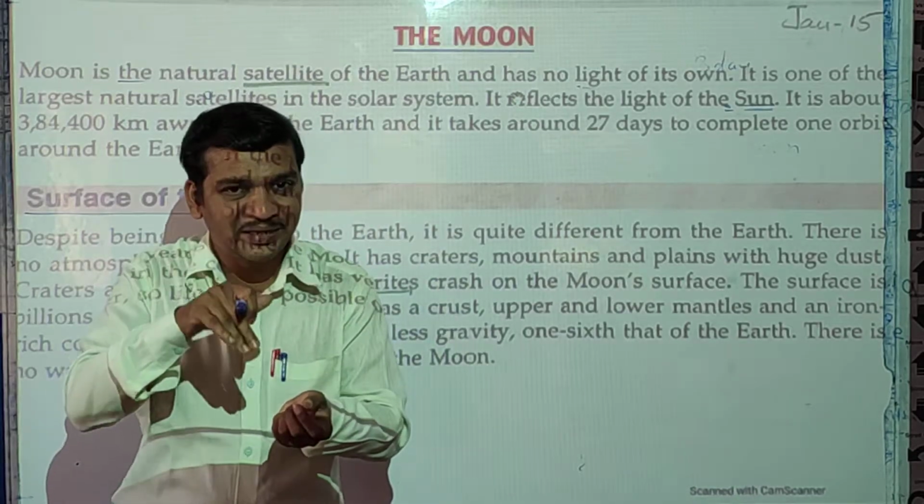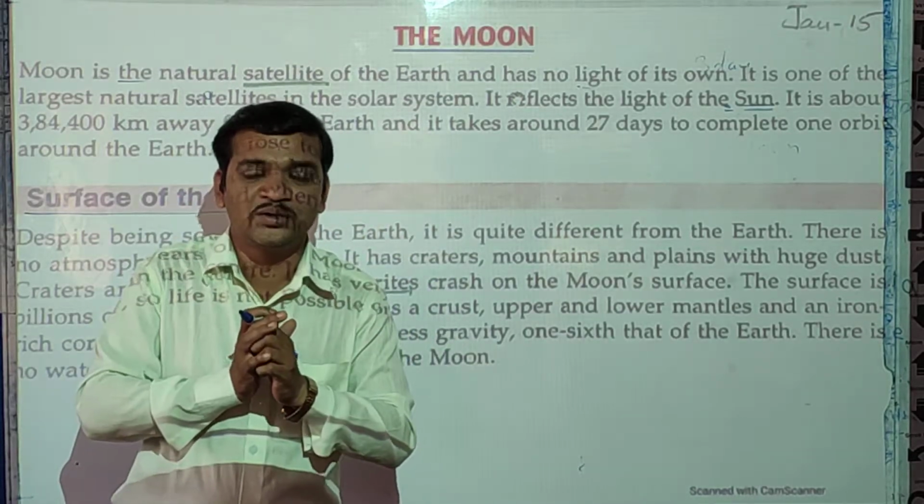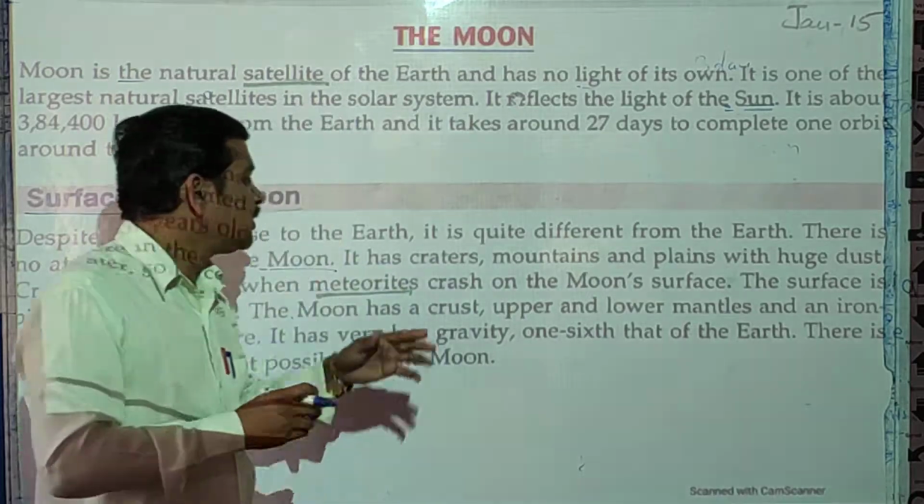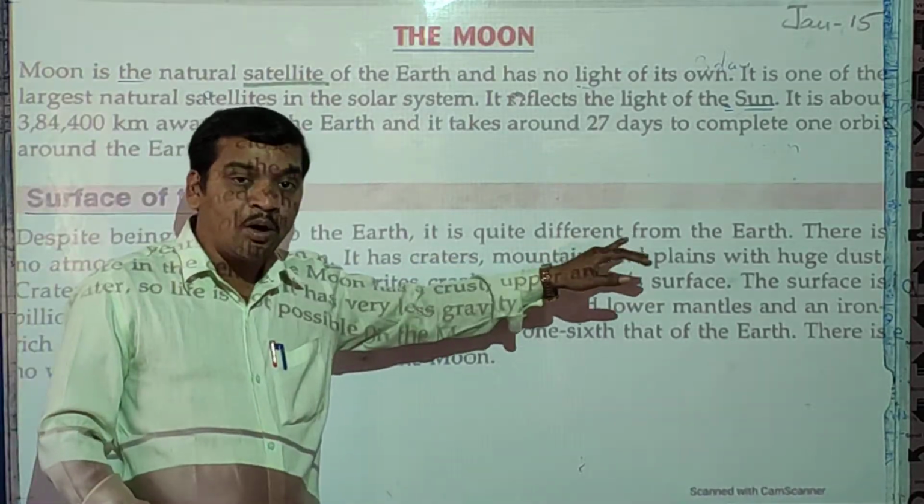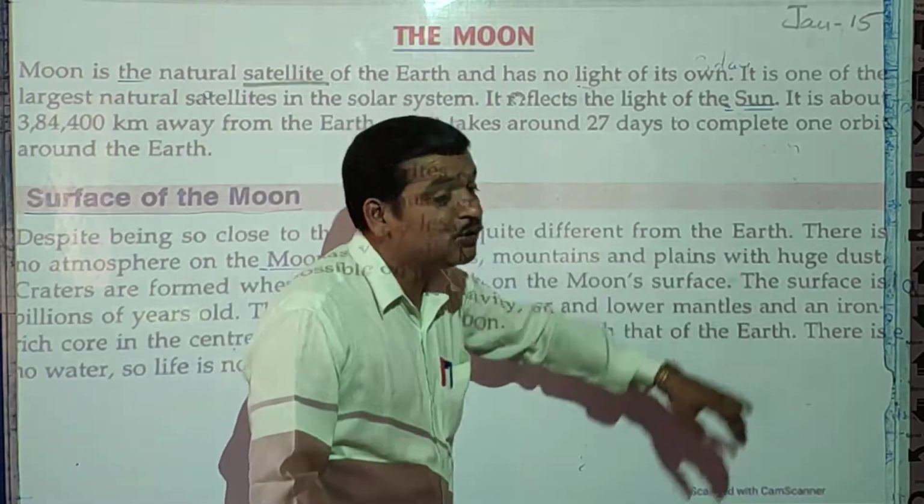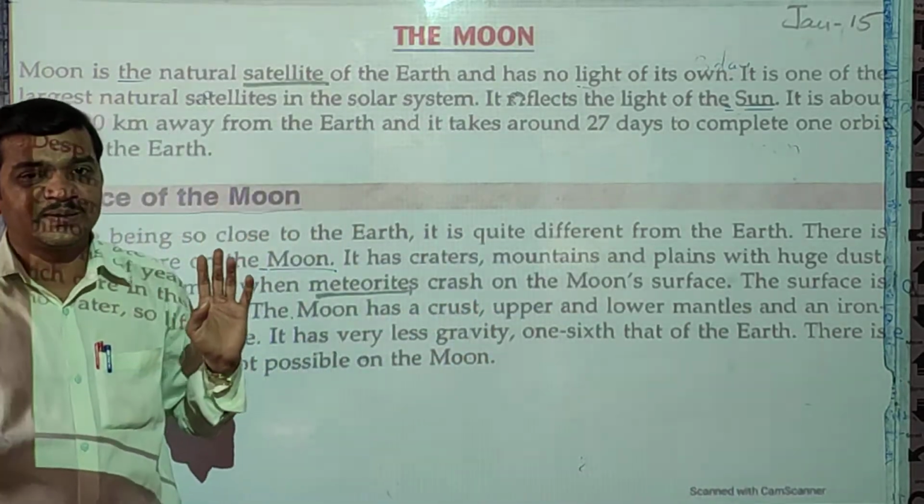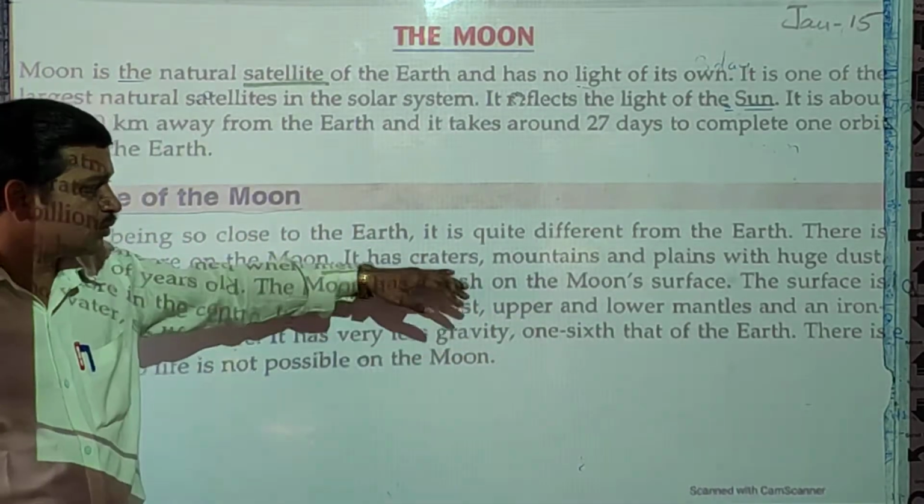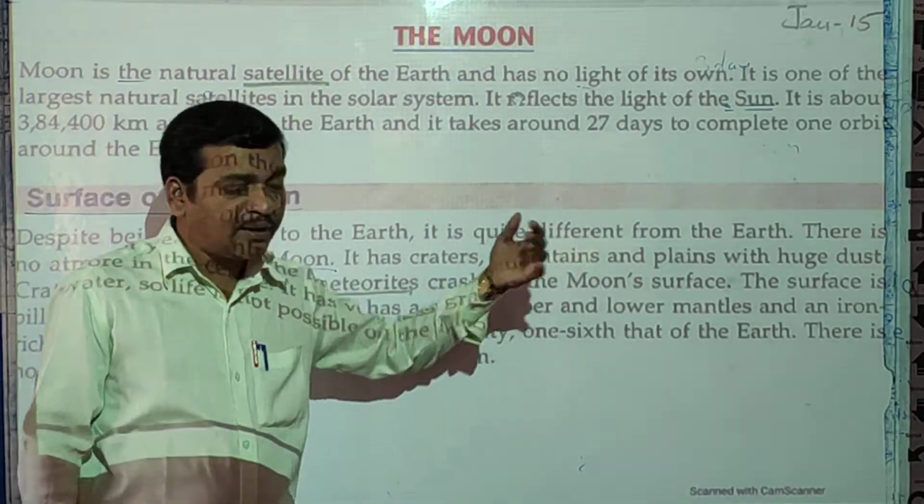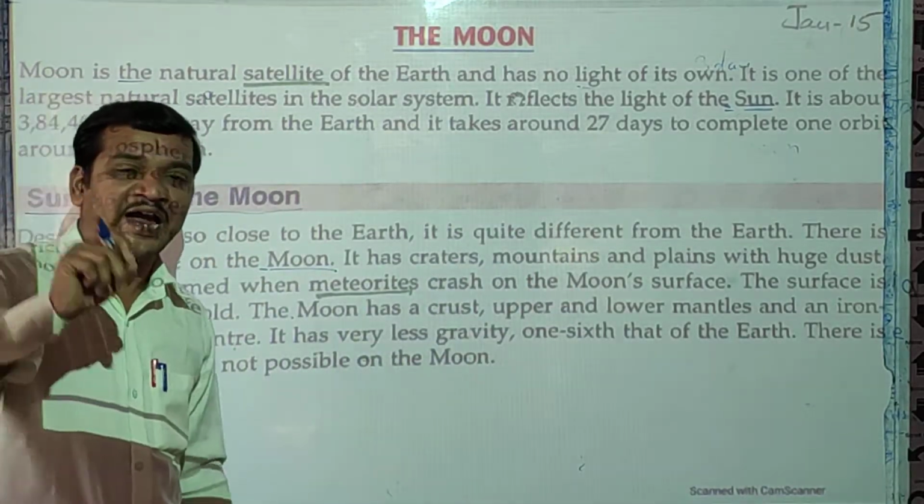Second thing, it has craters, meaning shallow pits or holes, okay, khadda we can say. So it has craters, mountains, and plains with huge dust. Whatever other things are there, soil is there, okay. So craters, mountains and plains are there, but there is no atmosphere.